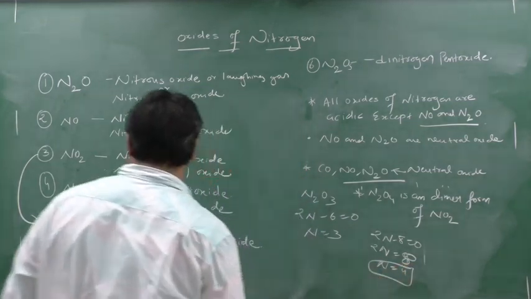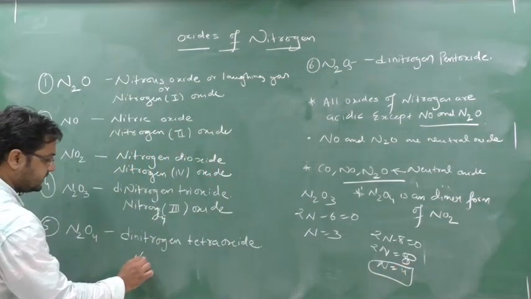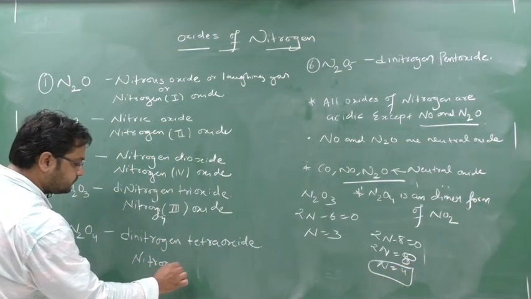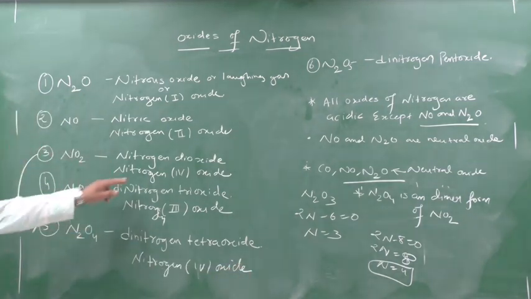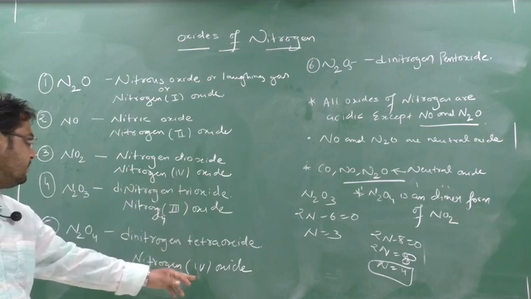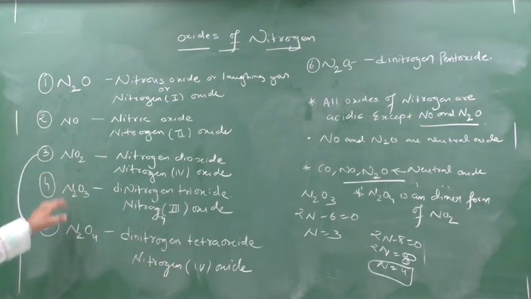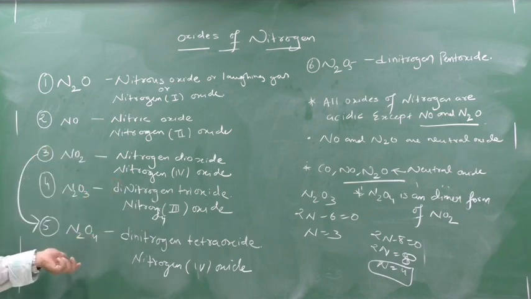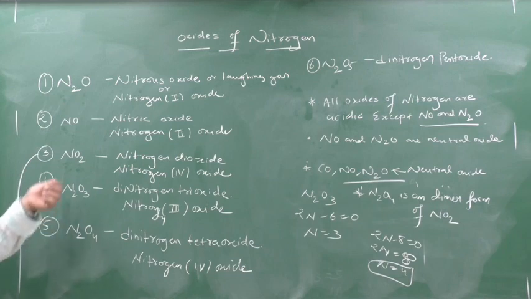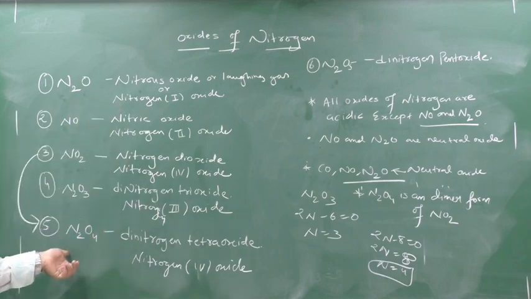So here you can give the name as nitrogen 4 oxide. Clear? See, the name remains the same, which means the oxidation number of nitrogen in NO2 and N2O4 remains the same. But what is the difference? The difference is that this NO2 molecule combines with another NO2 molecule to form a dimer. So N2O4 is the dimer form of NO2. Why? Because NO2 is an odd-electron molecule, it will combine with another NO2 and form N2O4.